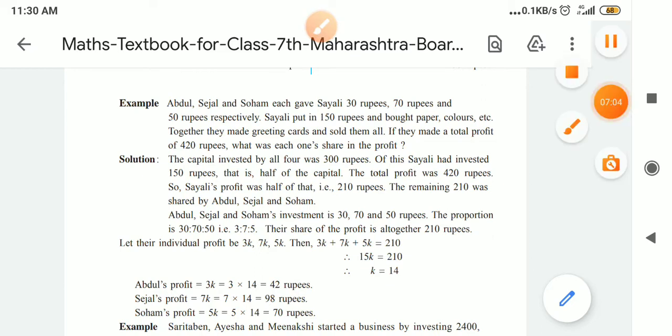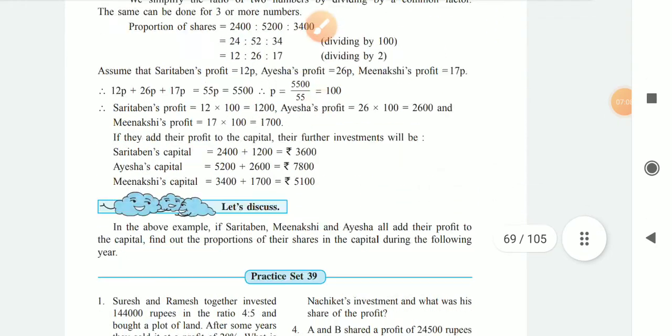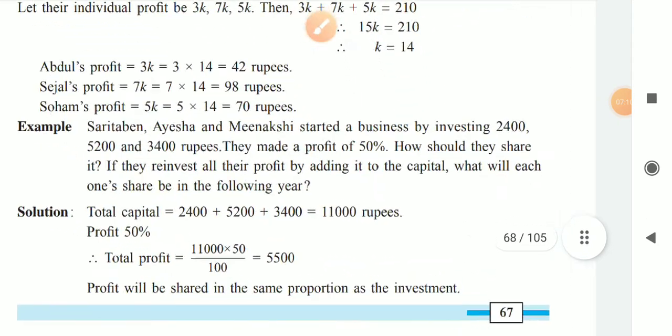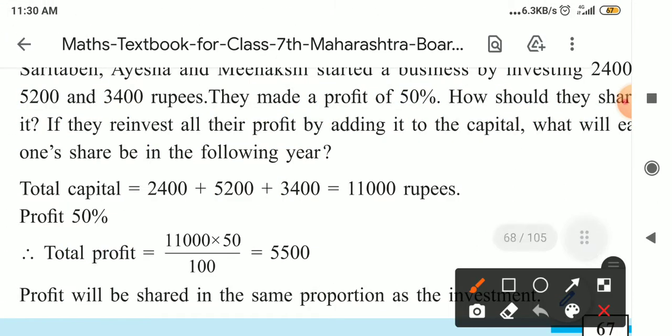Then after this example, the last solved example is the one with Sarita Ben, Aisha and Meenakshi.